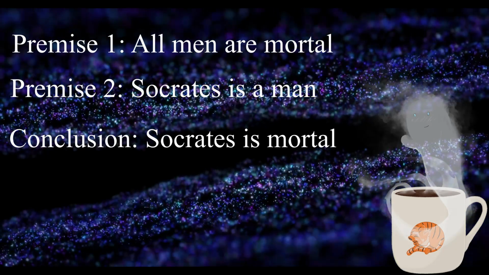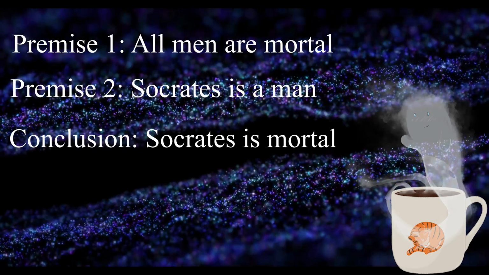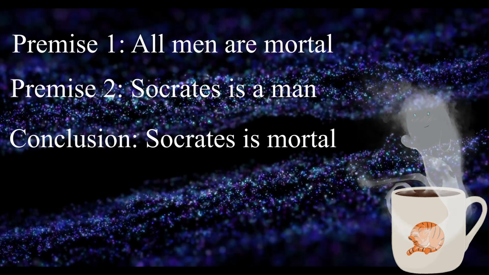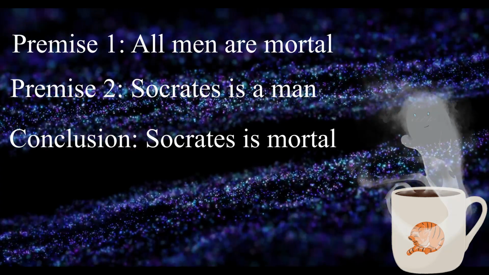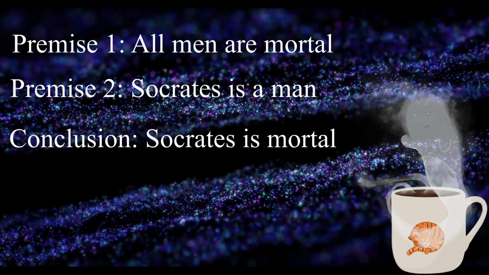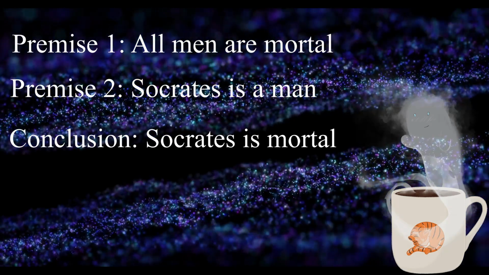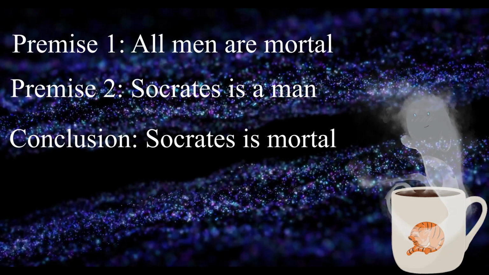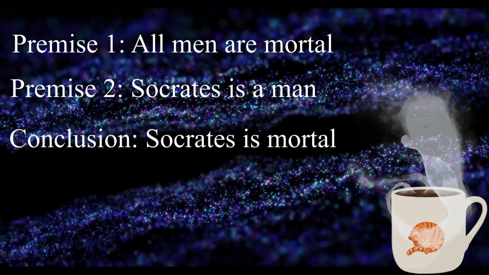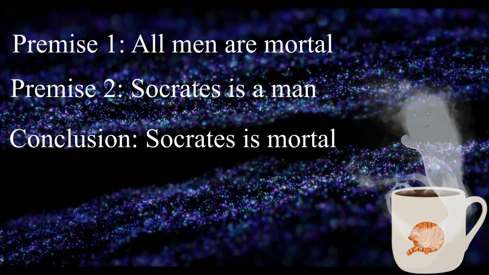In other words, every man we have known dies. Number two, Socrates is a man. Socrates the person is part of humanity. The conclusion should be supported by the two premises. And if each premise is true, the conclusion should be true as well under a valid structure. We'll get into that later. In this case, we know all men die, we know Socrates is a man, and therefore we know that Socrates